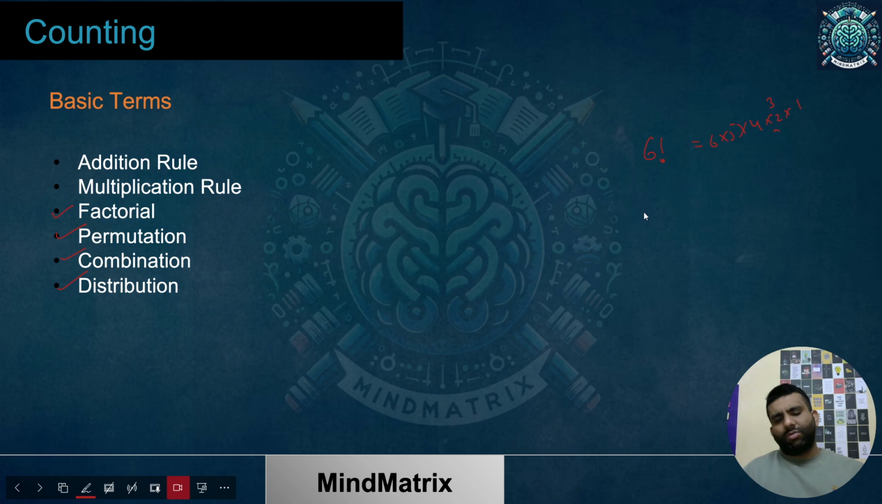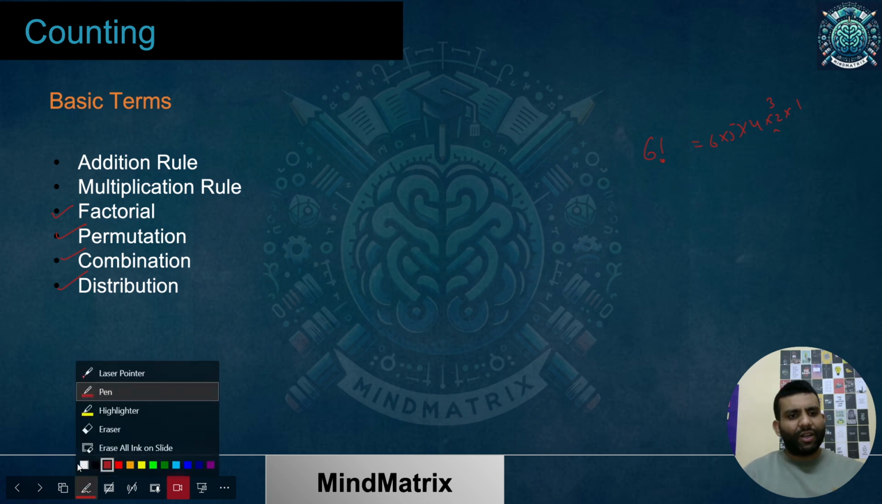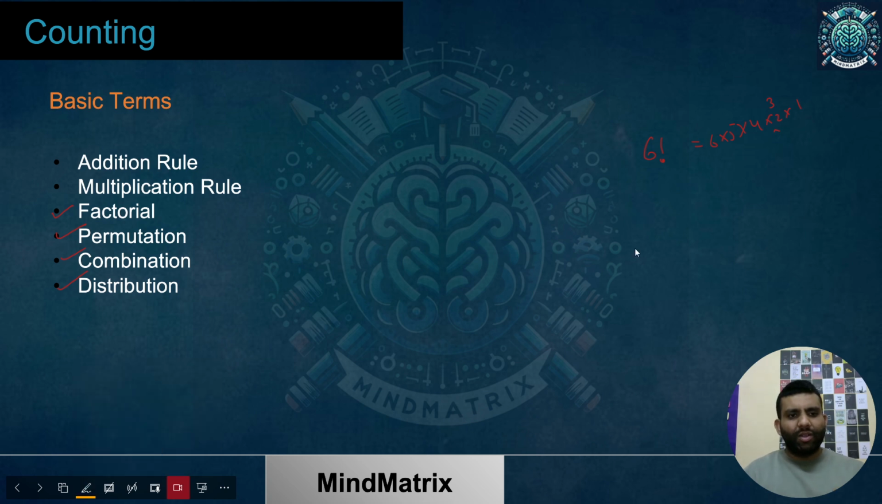Similarly, let's say n factorial. So what is going to be that? If I say n factorial, that is nothing but n into n minus 1 into n minus 2 into n minus 3 and so on up to 1. So it's like multiplication of consecutive terms starting from n till 1. That's n factorial.